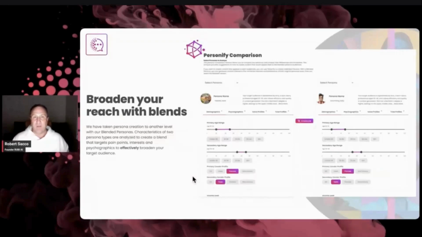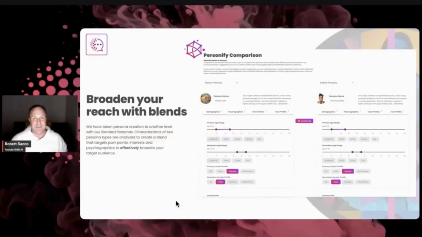And here we can do that with Persona with just a few clicks to make sure that you're getting that audience. And when you have 2 different audiences and you can only make one set of content to hit them both, that's where we have our Personify comparison and crossover. So it tells you exactly how to go and create that perfect content that gives you result. All of this is super easy.